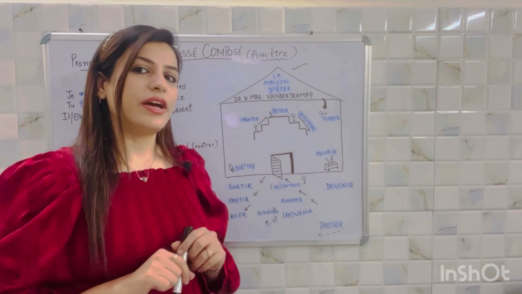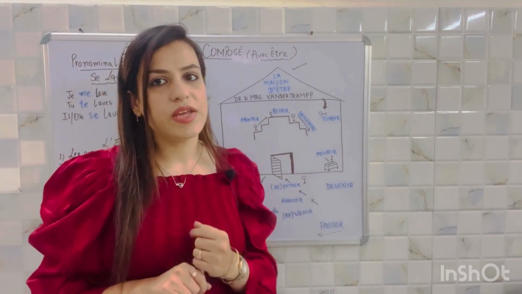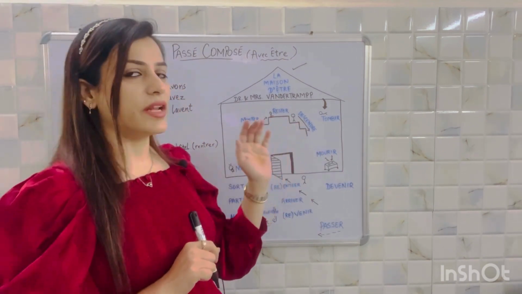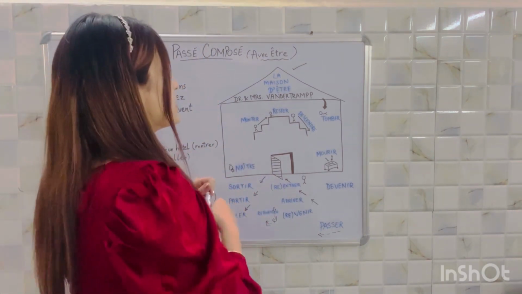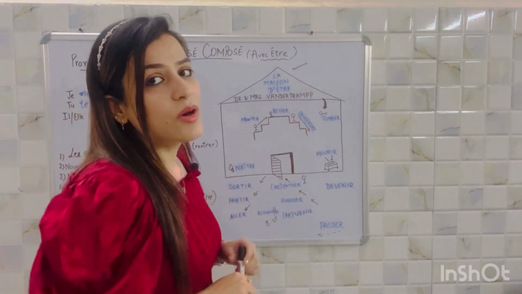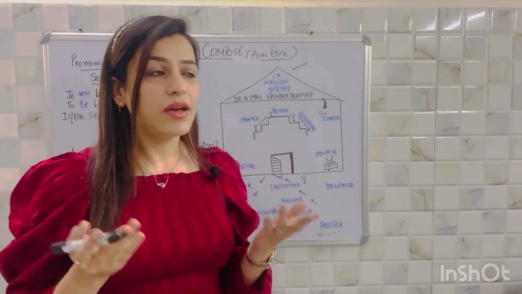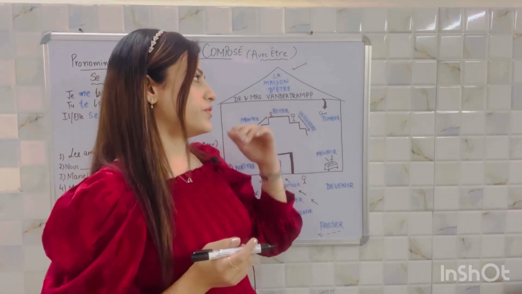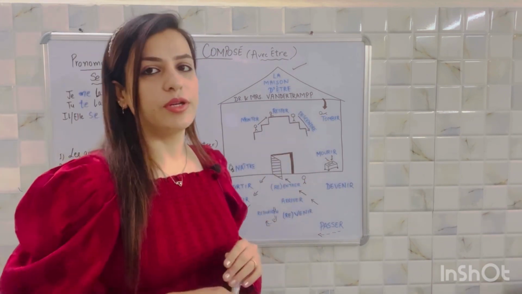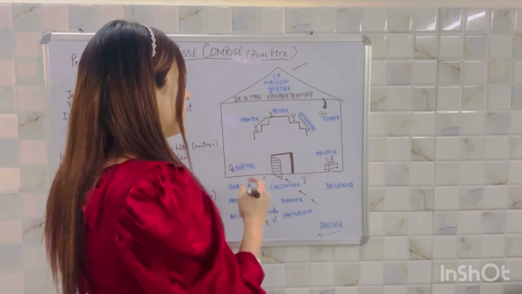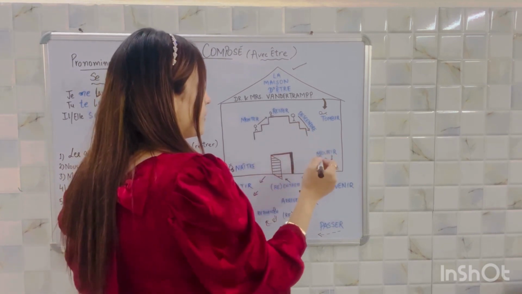Alright, so now I'll try to make you retain all these 17 verbs with the help of this house that I've made here. So let's just start. This is La Maison d'Être, the house of être, and who lives here? Dr. and Mrs. Vandertramp. With the help of this abbreviation and this house, you will be able to retain these verbs. Let's see. This is the staircase that I've made.